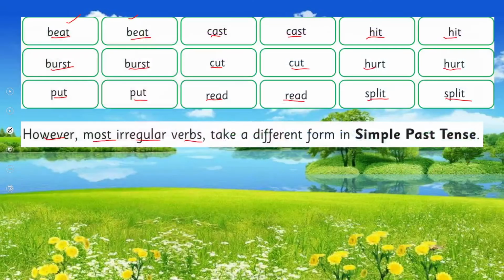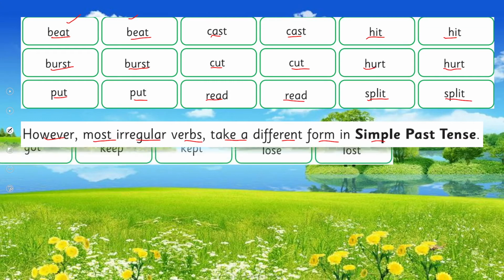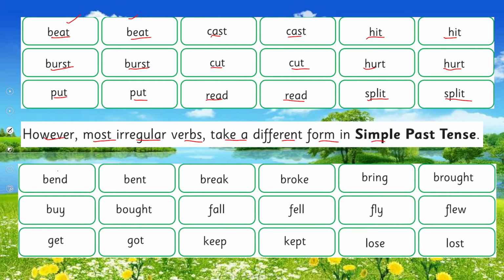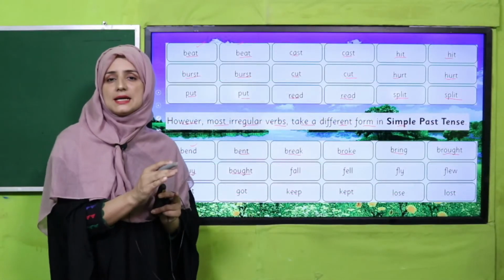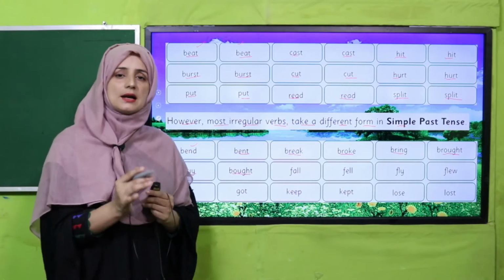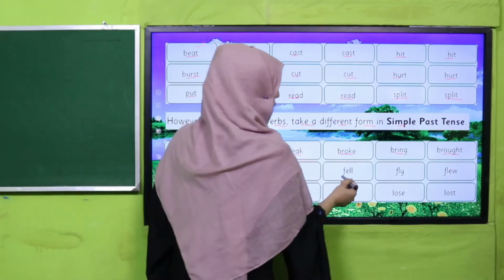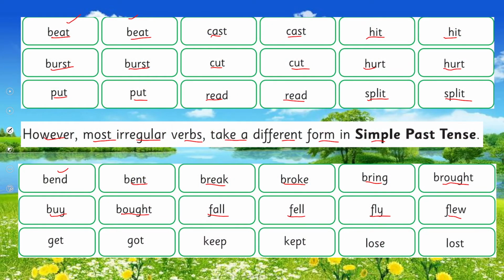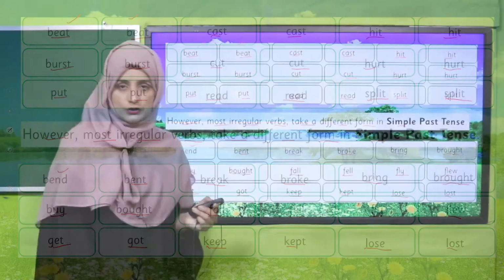However, most irregular verbs take a different form in simple past tense. We have already learned that. Yes, like bend, bent, break, broke, bring, brought, buy, bought. So there is no ed, my dear students. Keep in mind that when the verb does not end with ed, these verbs are called irregular verbs. Fall, fell, fly, flew, get, got, keep, kept, lose, lost. Okay, my dear students, did you get it?